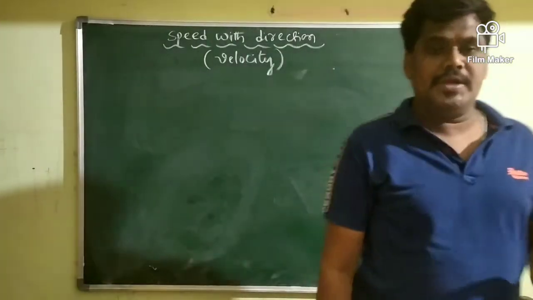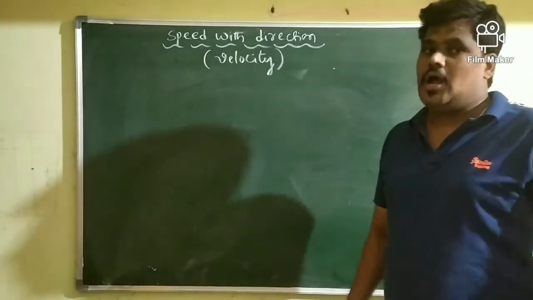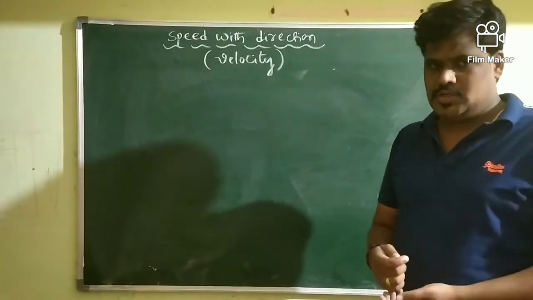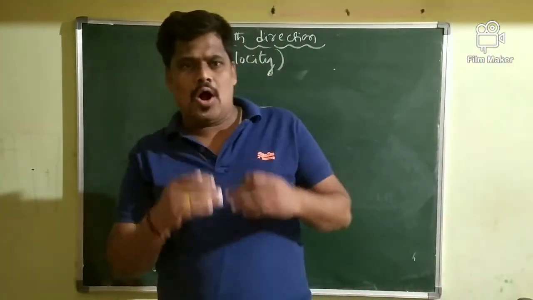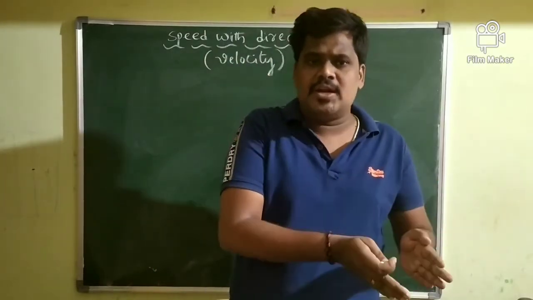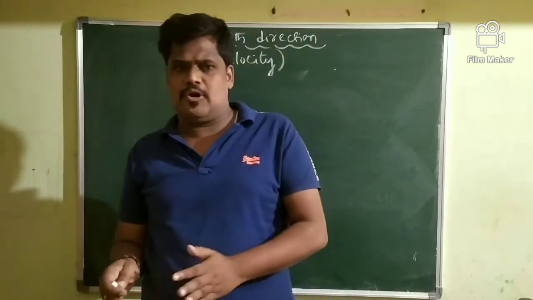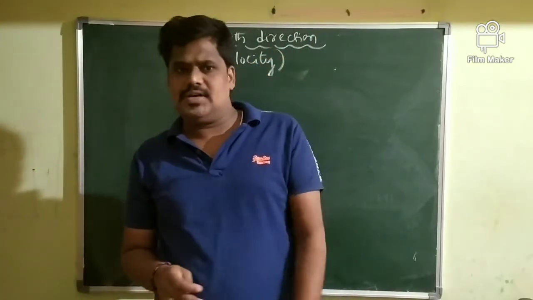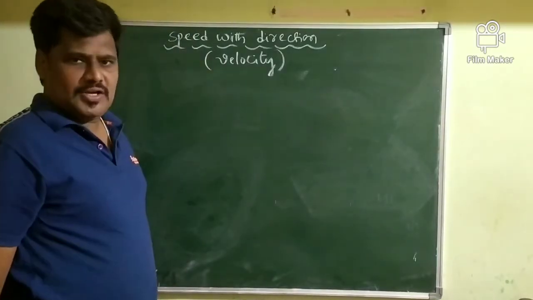Velocity is the speed of a body along one particular direction. Along with how fast the body is moving, if you consider in what direction the body is moving, the speed of a body plus the direction of motion together will give us one more physical quantity, which we will call velocity.